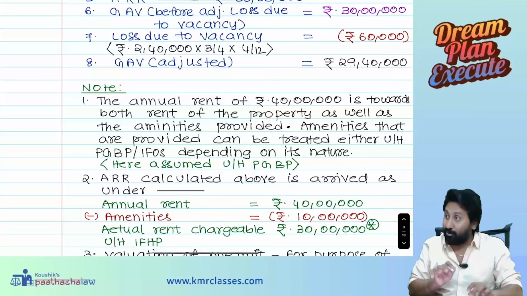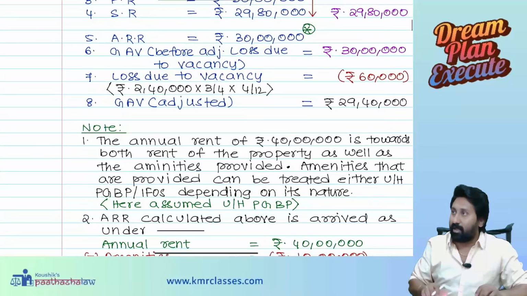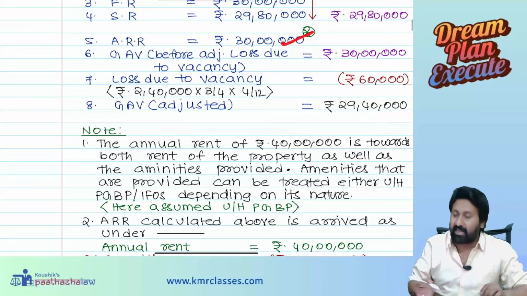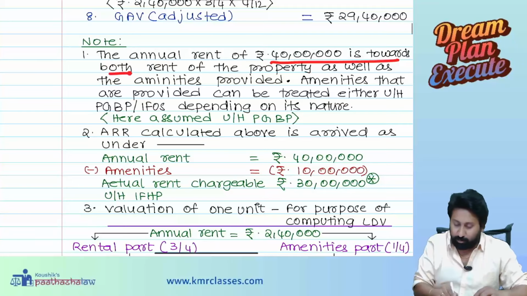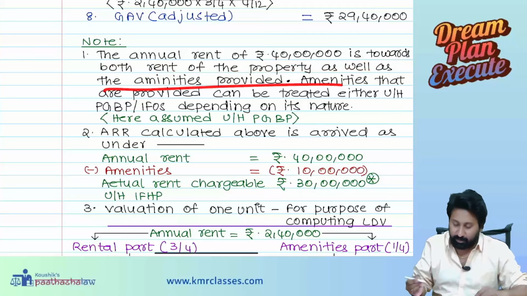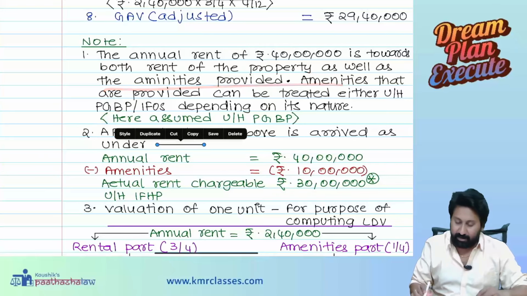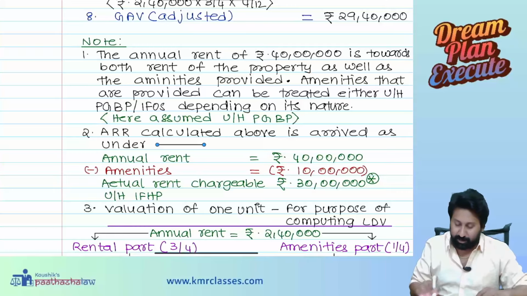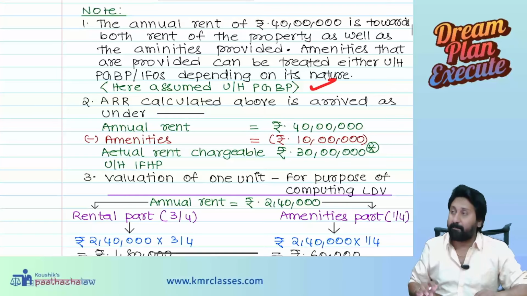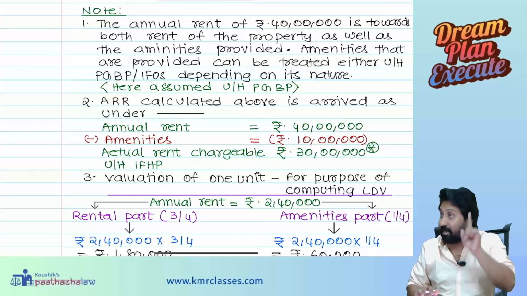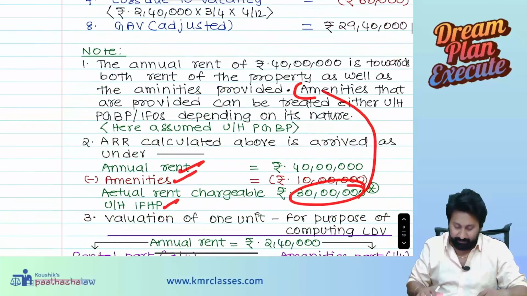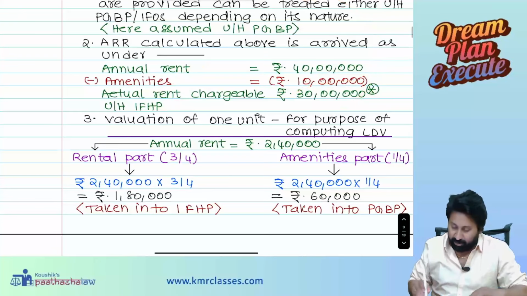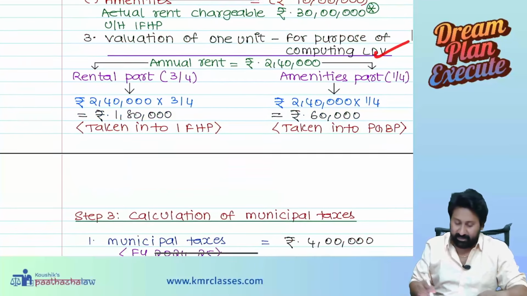Notes. These notes also carry value, because I directly wrote 30 lakhs as actual rent receivable, but how did that 30 lakhs come? Annual rent of 40 lakhs is towards both rent of the property as well as amenities provided. Amenities provided can be treated either under the head PGBP or IFOS depending on the nature. Here it is assumed under the head PGBP. Assumptions should form part of your answer. Calculated above: annual rent minus amenity is 30 lakhs, and that should go here. Third point: valuation of 1 unit for the purposes of computing loss due to vacancy.